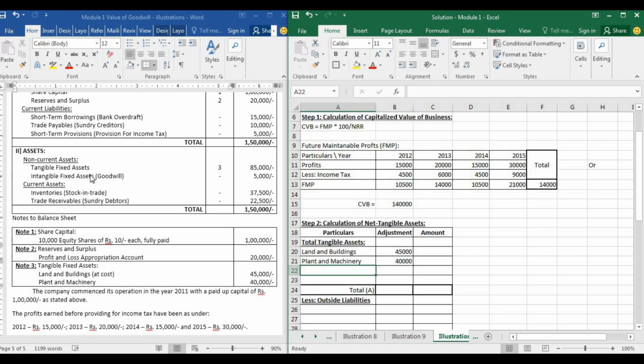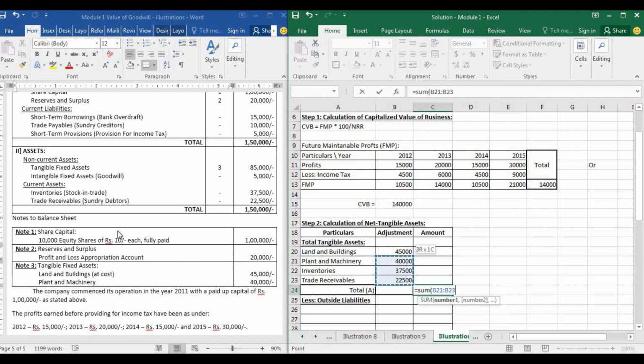The next is intangible fixed assets. We are not supposed to take intangible fixed assets. We are supposed to take all the tangible assets. Next we have inventories, 37,500. And then we have trade receivables. Trade receivables are debtors, so 22,500. Here you can either write trade receivables or debtors, and in case of inventories, you can either write inventories or stock in trade. Anything will do. The total of this we'll have to find out.